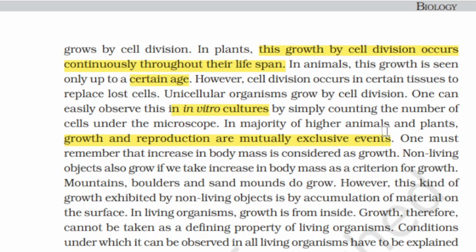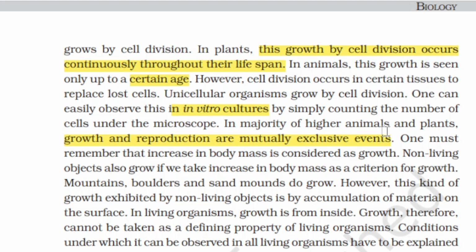Whereas in higher plants and animals, growth refers to cell enlargement and cell differentiation, leading to the formation of different tissues, then organs, and the whole organism itself.